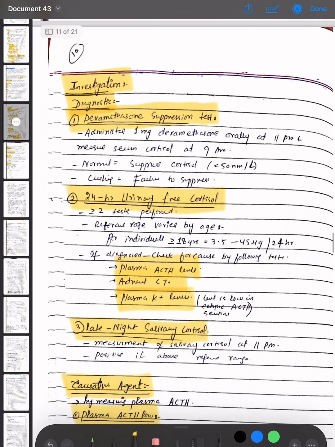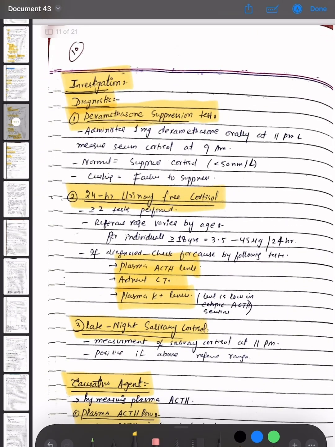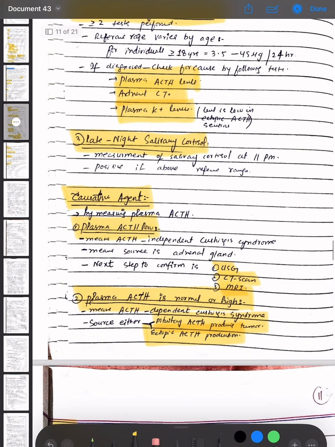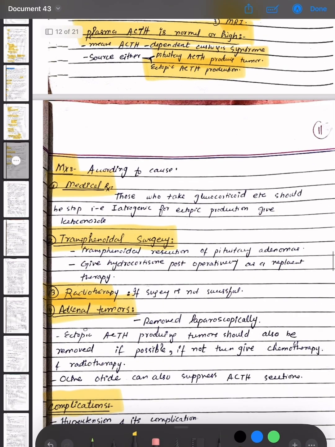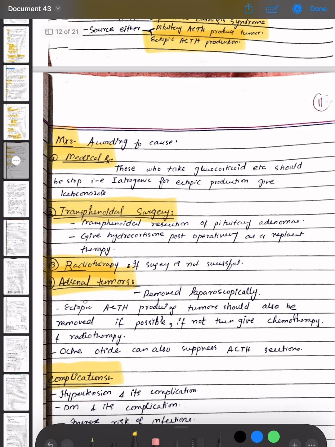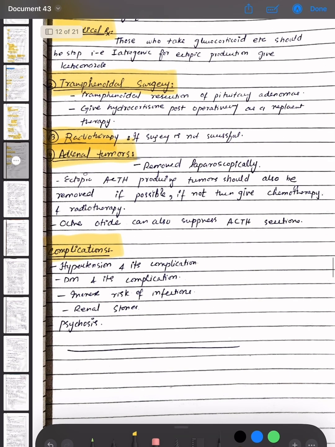Then what are the diagnostic tests: dexamethasone suppression test, 24-hour urine free cortisol, late night salivary cortisol. Then the causative agents: plasma ACTH level, where plasma ACTH is normal or high. Then management options, which are medical management, transsphenoidal surgery, radiotherapy, adrenal tumors, and then complications were studied.